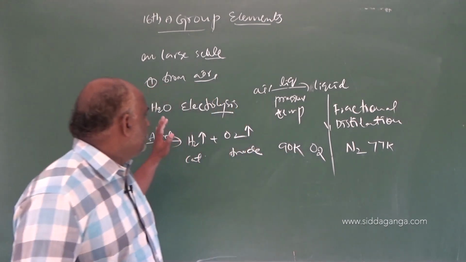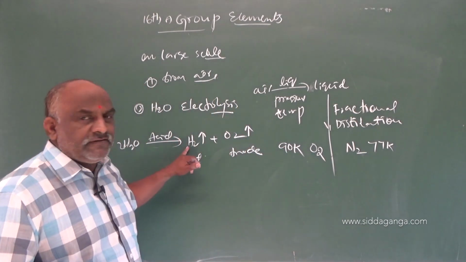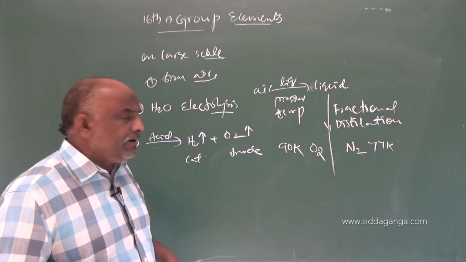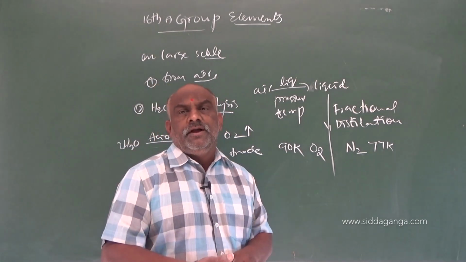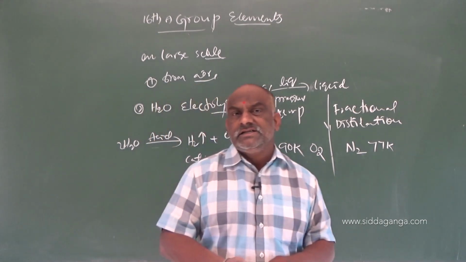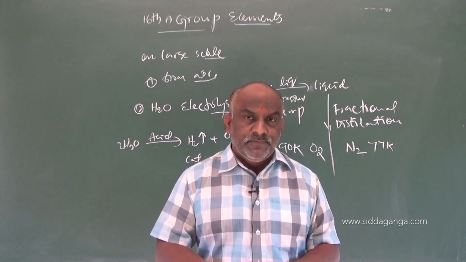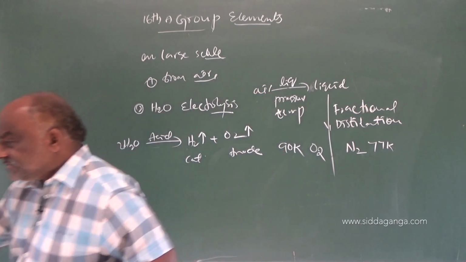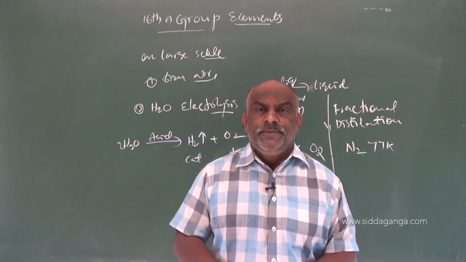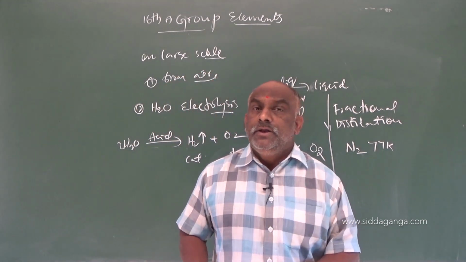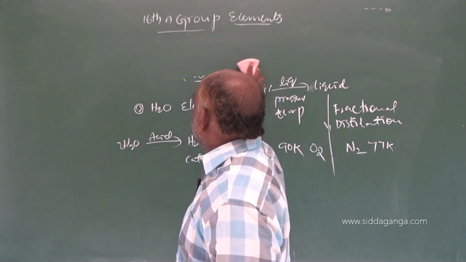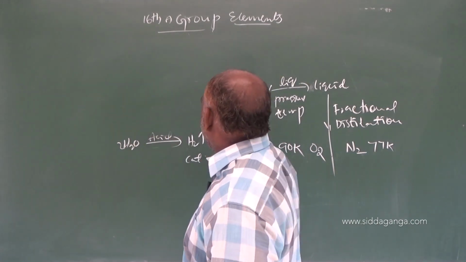And electrolysis of water. Water on electrolysis in the presence of a little amount of acid initiator, hydrogen is liberated at the anode and oxygen is liberated at the cathode. So this dioxygen gas is a colorless, tasteless, odorless gas, and it is soluble in water. So here make a note, my dear students, dioxygen is soluble in water.